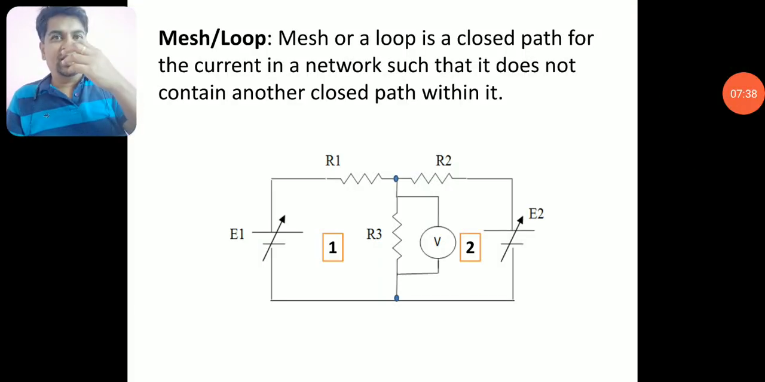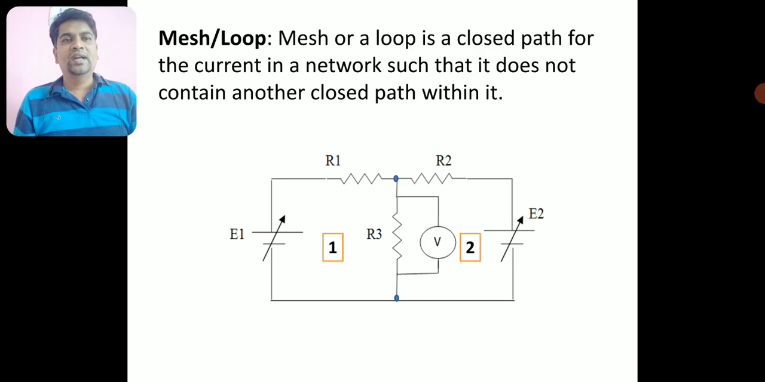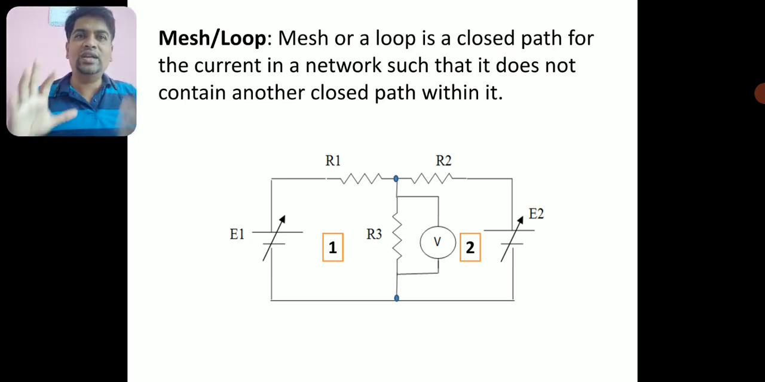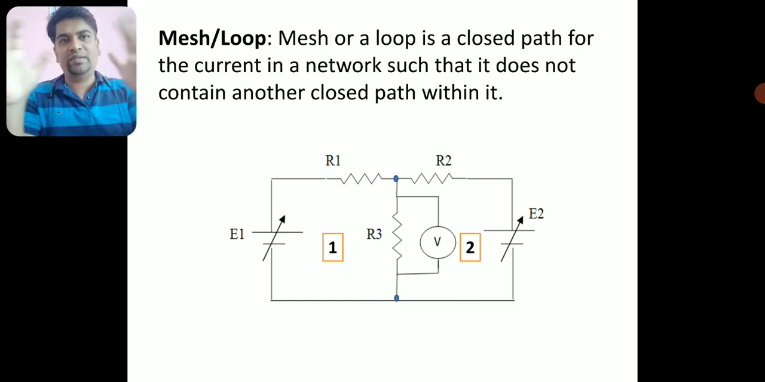Okay. The next very basic definition of an electrical network is mesh or loop. Right. A mesh or a loop is a closed path for flow of current in the network such that it does not contain any other closed path within it. So basically, a mesh or a loop is a closed path for flow of current. It may be a closed path of any shape. You can draw it circular, rectangular or square. Shape doesn't matter, but it has to be closed.